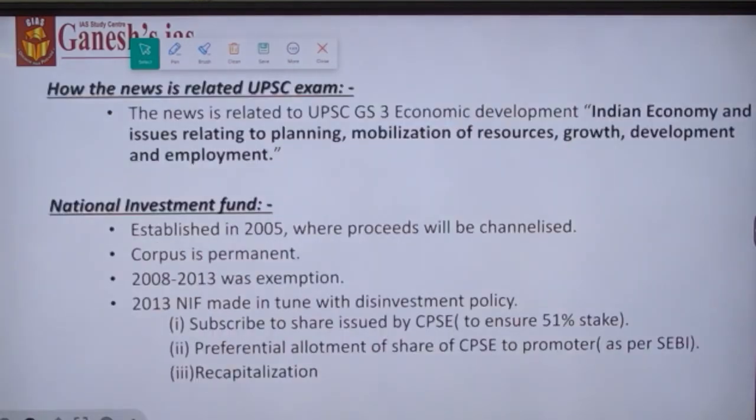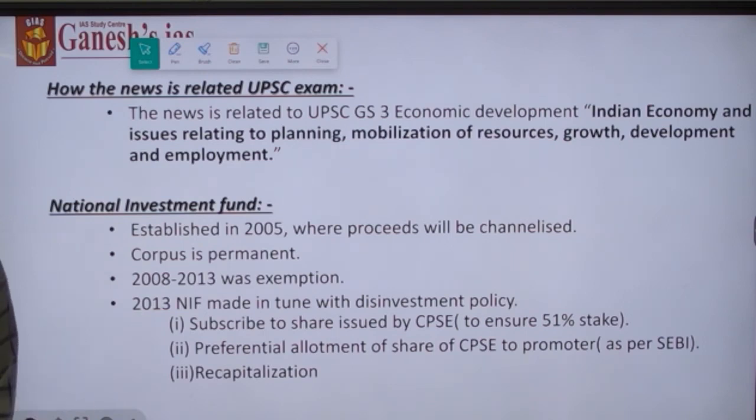Okay, how the news is related to the UPSC civil service exam is that it is related to UPSC General Studies Paper 3, Economic Development, under a subtopic called Indian Economy: Issues Relating to Planning and Mobilization of Resources, Growth, Development and Employment.